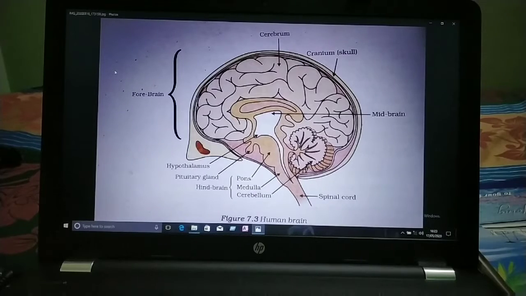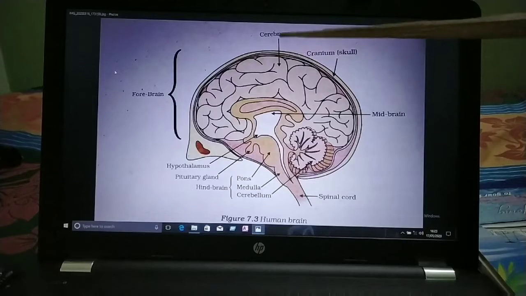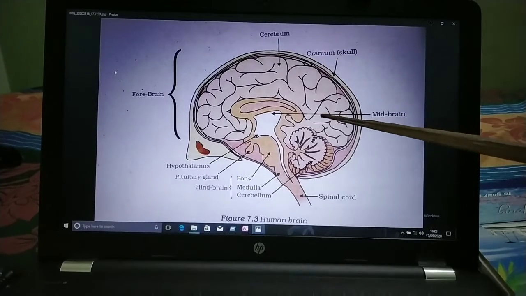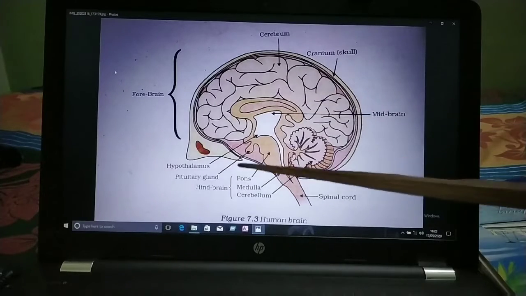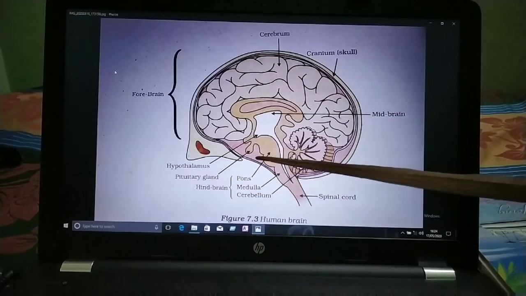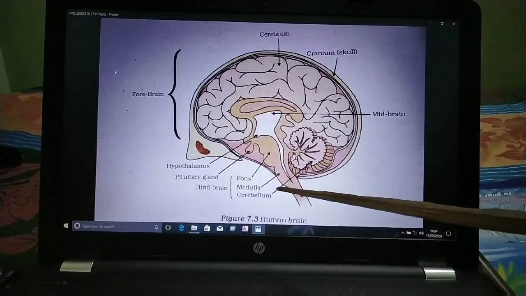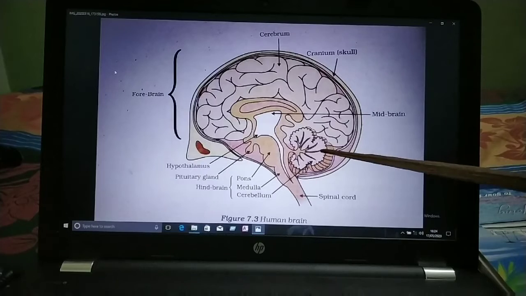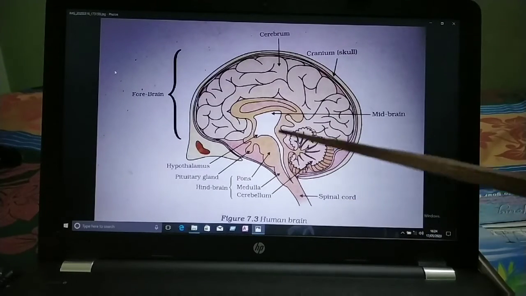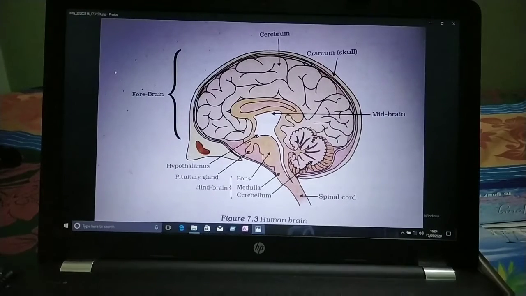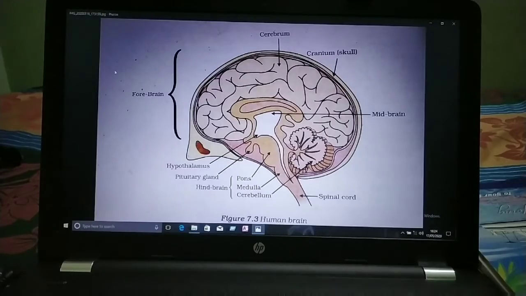So children, again the forebrain is divided, there is one division, that one is the cerebrum. And the midbrain, there is no division, only midbrain. Another one is the hindbrain. There are three divisions, mainly pons, medulla and cerebellum. Okay, this cerebellum, remember, is different from cerebrum. Cerebrum and cerebellum have different functions. Okay children, this one is the main coordinating center of your body.